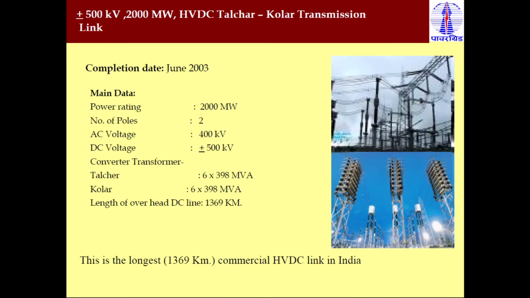Another is the Talcher Kolar transmission link, which has a power rating of 2000 megawatt. Again it is a bipole, AC side voltage 400 kV, DC voltage plus or minus 500 kV. For converter transformers, 6 transformers are required at the Talcher side where power is generated, and on the Kolar side again 6 single phase transformers are required. Each is rated 398 MVA. The length of this HVDC system is 1369 kilometers, and this is the longest commercial HVDC system in India as of now.